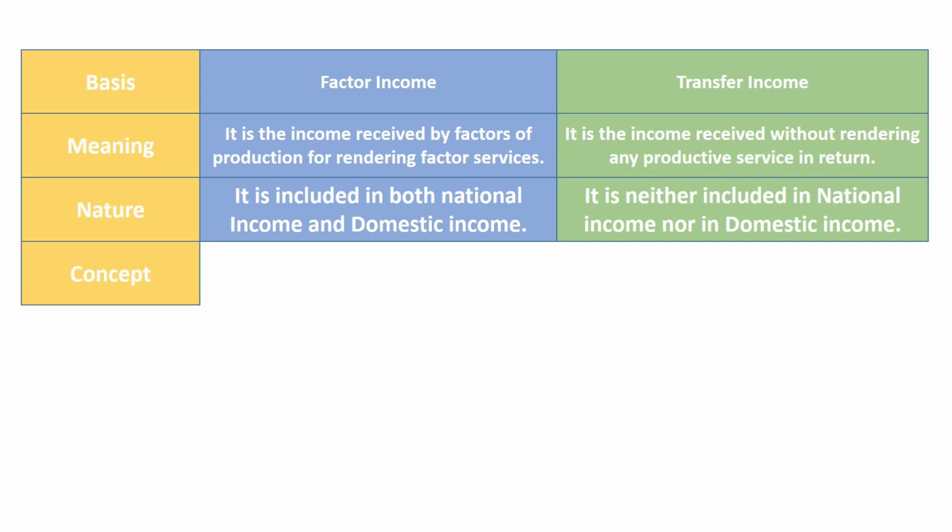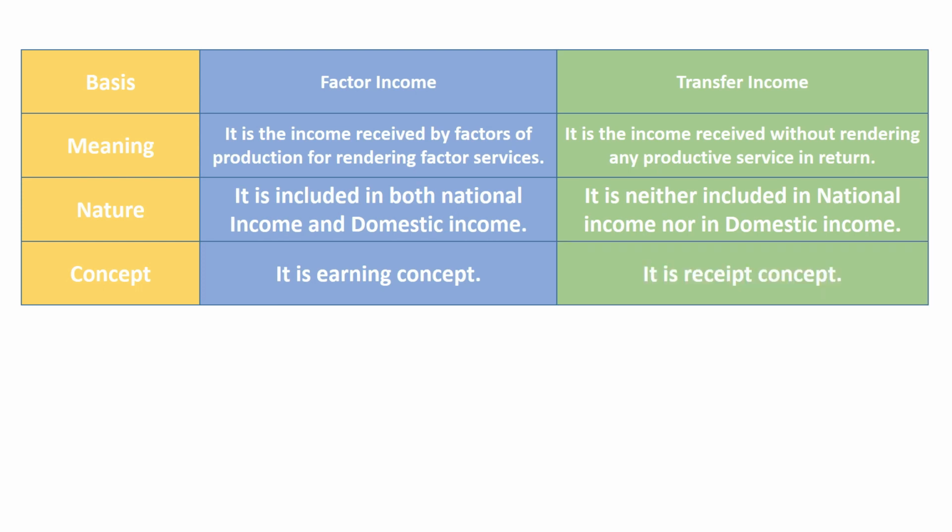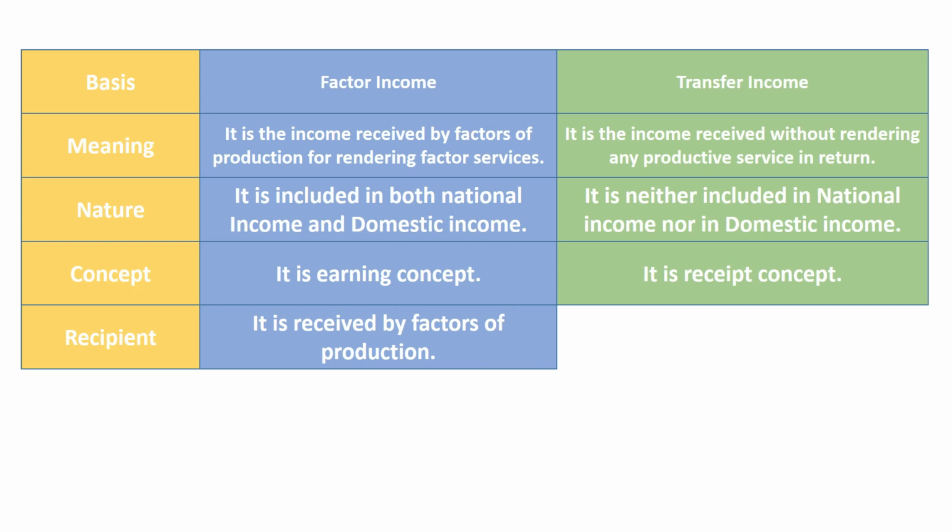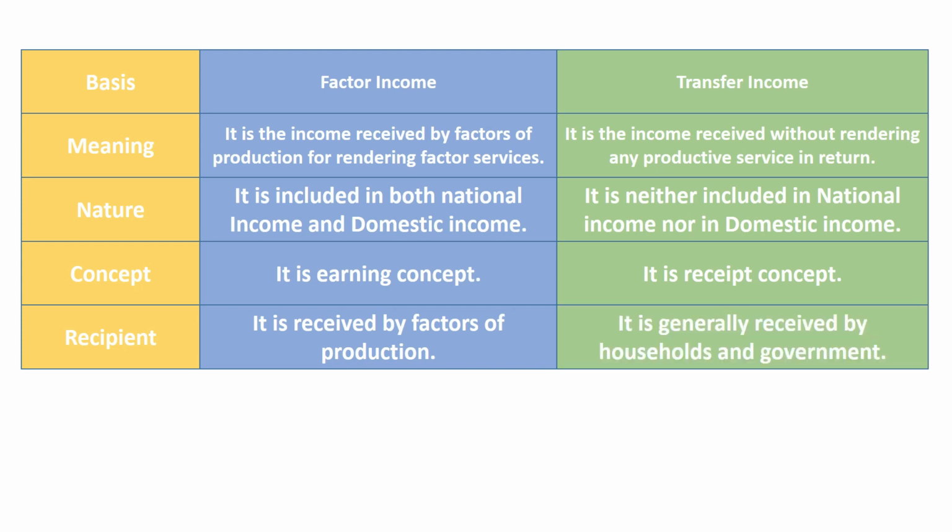Third basis is concept. Factor income is an earning concept. It is provided to factors of production. Transfer income is a receipt concept. It is received without rendering any productive activity. Fourth basis is recipient. Factor income is received by factors of production. Transfer income is generally received by households and government.